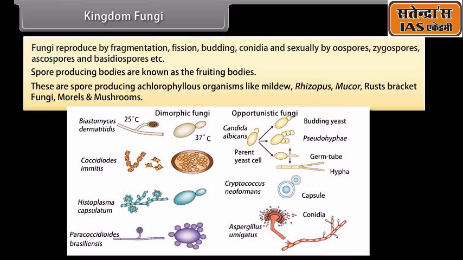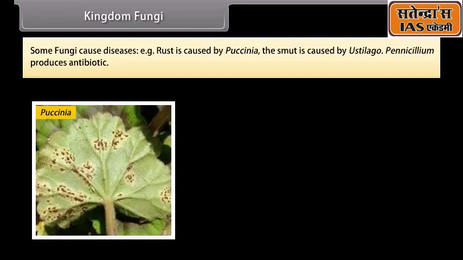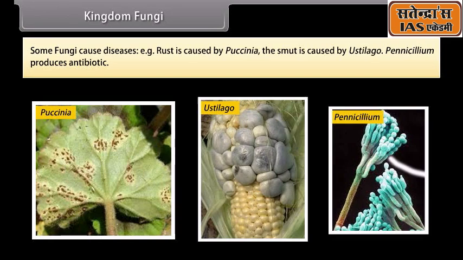These are spore-producing achlorophyllous organisms like mildew, rhizopus, mucor, rust fungi, morels, and mushrooms. Some fungi cause diseases. For example, rust is caused by Puccinia, and smut is caused by Ustilago. Penicillium produces an antibiotic.